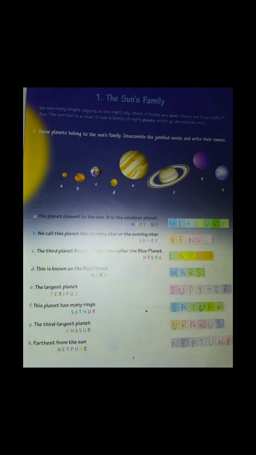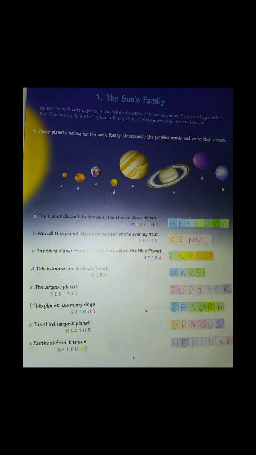The sun too is a star. Our sun that gives us light is also called a star. It has a family of 8 planets which go around the sun.